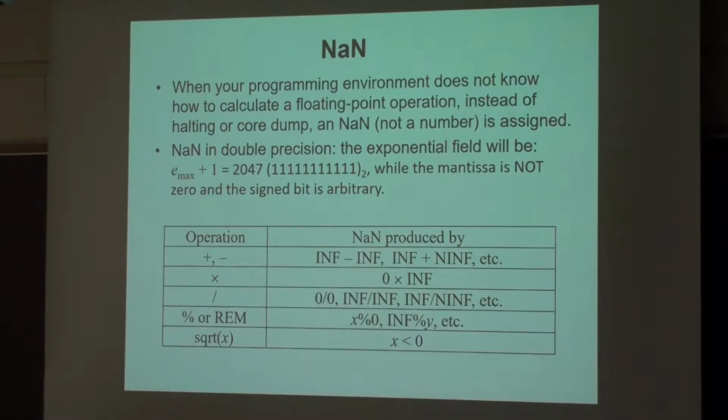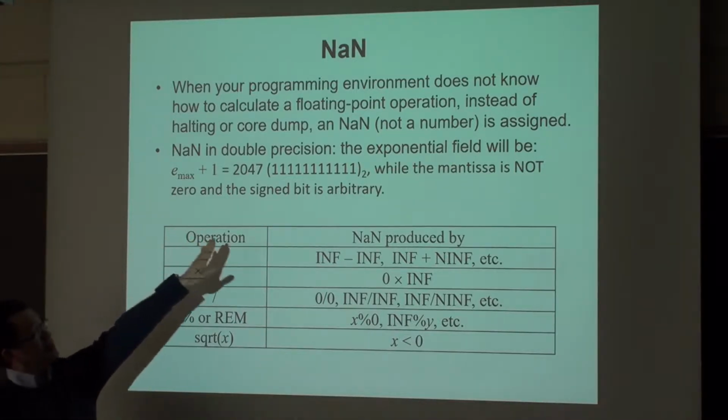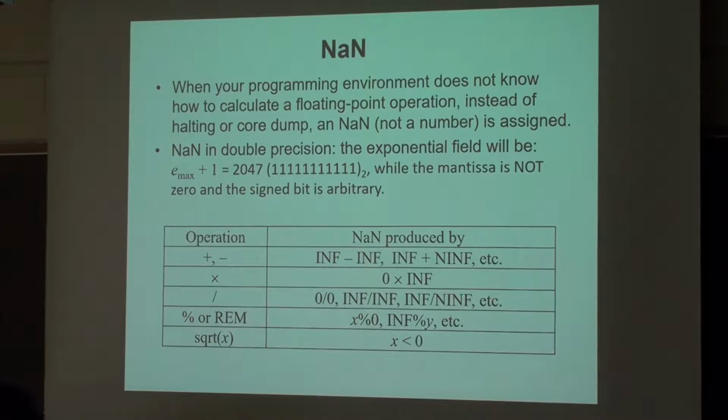In double precision, there's a special code word in the IEEE 754 standard when the exponent field is all ones. Remember, for any floating point you have a sign field, mantissa field, and exponent field.